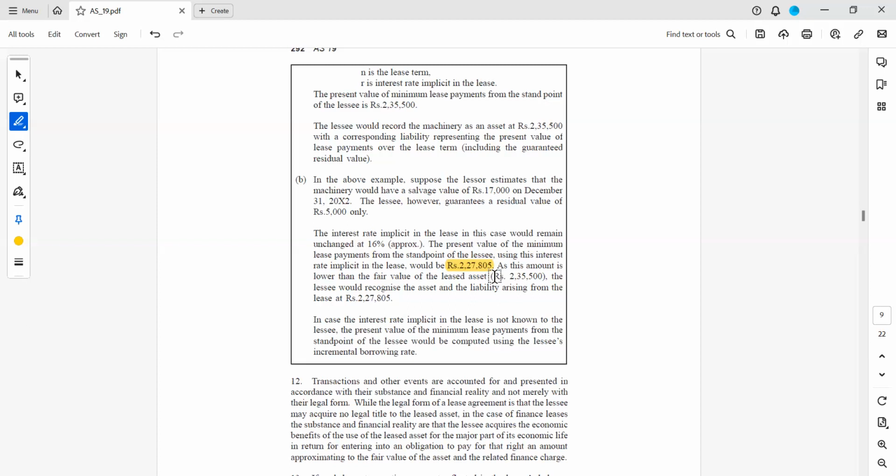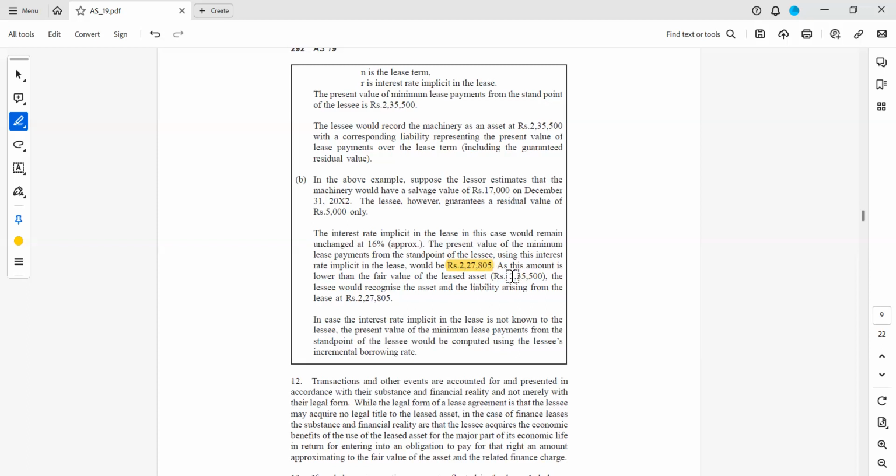In this case, the lessee has to record the asset at present value, which is 2,27,800. That is what they are trying to tell here. The interest rate implicit in the lease in this case would remain unchanged, approximately 16%. The present value of the minimum lease payments from the standpoint of the lessee, using the interest rate implicit in the lease, would be 2,27,805. That is what we have got, 2,27,992.